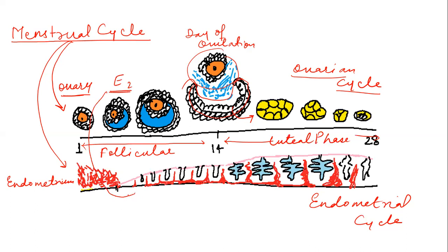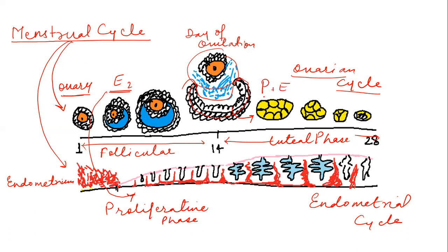During the follicular phase, the hormone estrogen from the growing follicle goes into the circulation and causes proliferation of the endometrium. So in the endometrium, there is proliferation. Later on, after ovulation, the corpus luteum releases mainly progesterone and estrogen.